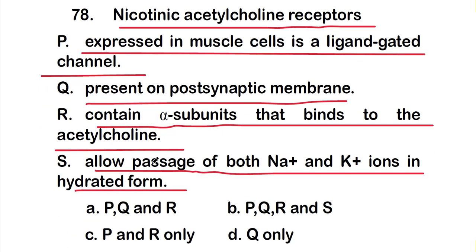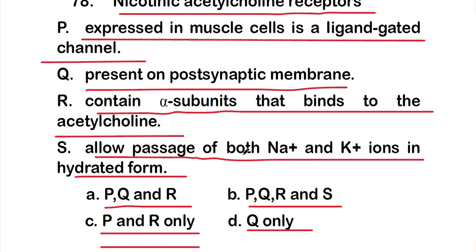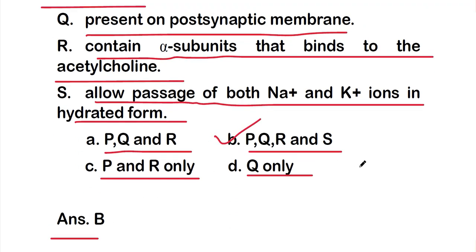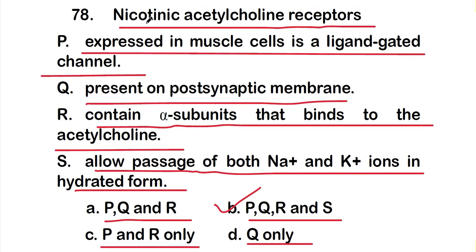So which combination of statements is correct? The options are: option A, P, Q and R; option B, P, Q, R and S; option C, P and R only; or option D, Q only. So option B is the correct one. P, Q, R and S, all these statements are correct about nicotinic acetylcholine receptors.